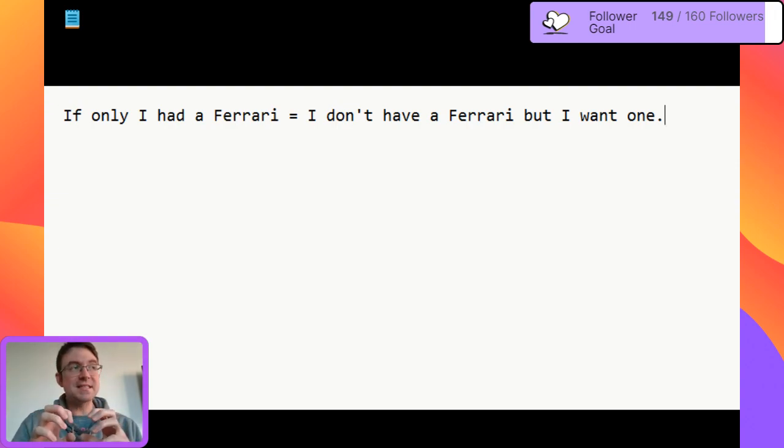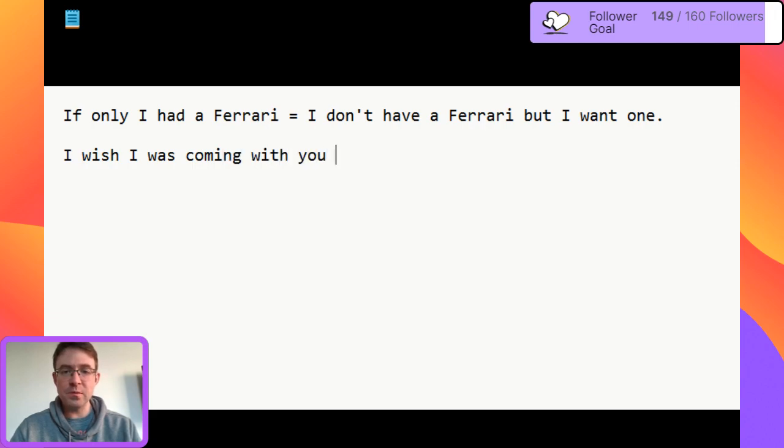And this is the fundamental idea of the unreal past, where we describe something which is not true in the present or future. And normally we use either past simple or past continuous. Another example, just with past continuous this time, we can say something like, I wish I was coming with you tomorrow.